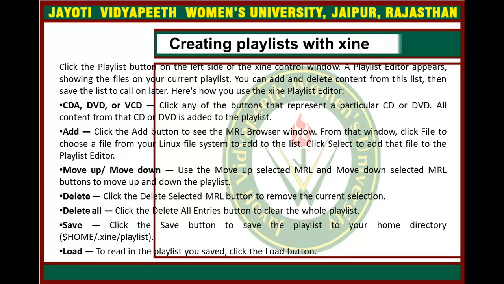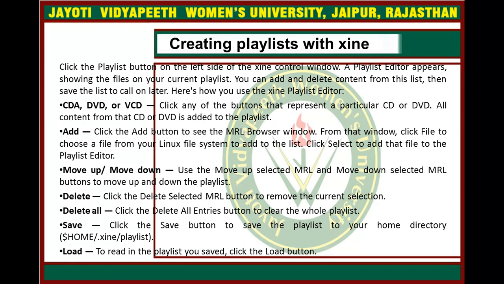Now comes creating a playlist with Xine. Click the playlist button on the left side of the Xine control window. The playlist editor appears, showing the files of your current playlist. You can add and delete content from this list, then save the list to call on later. Here's how you use the Xine playlist editor.